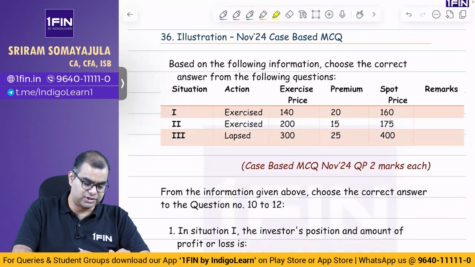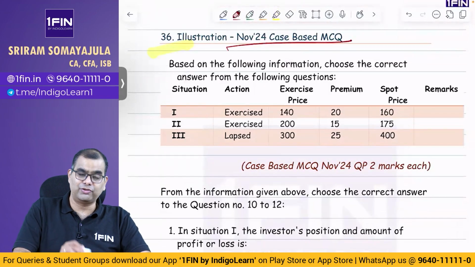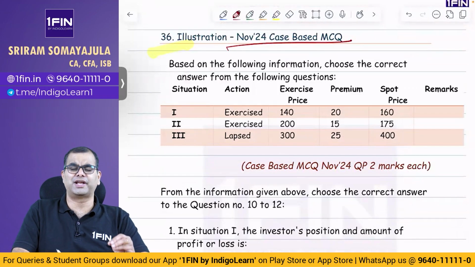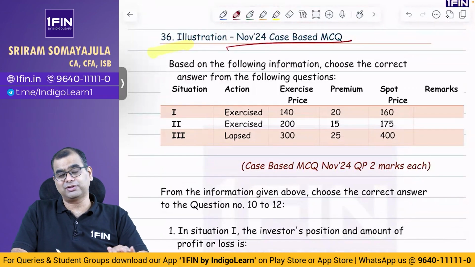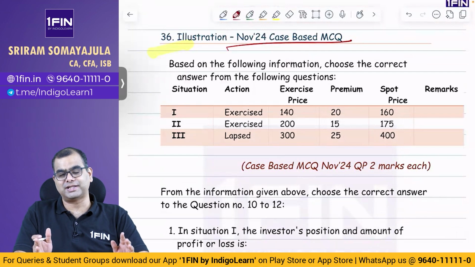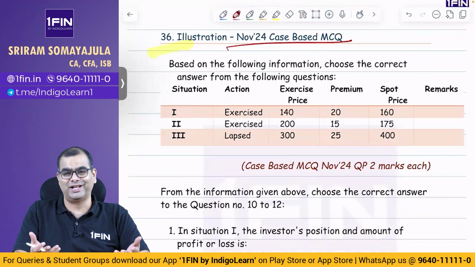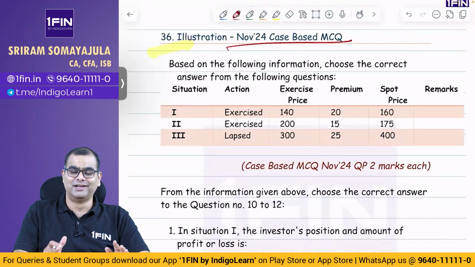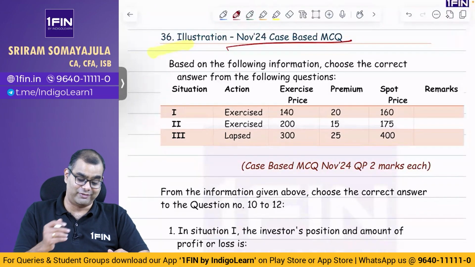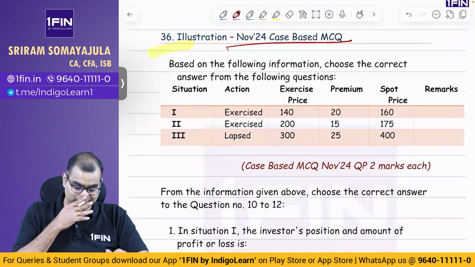Next one we will solve this question 36. அப்புறம் 35 போலாம், ஏன்னா I want to solve this first. This is November 24 case based MCQ. And this is a very good question. A lot of students make mistakes. எவ்வளோ students தெரியுமா? People fought with me on YouTube also. Sir, how can that be the answer? You don't know anything. How did you pass CA exam? அப்போ, எவ்வளோ திட்டு வாங்கினேன் அனாவசியமா. Not because I made any mistake, because they did not understand, they started abusing me. வேணா போய் பாருங்க November 24 YouTube video.